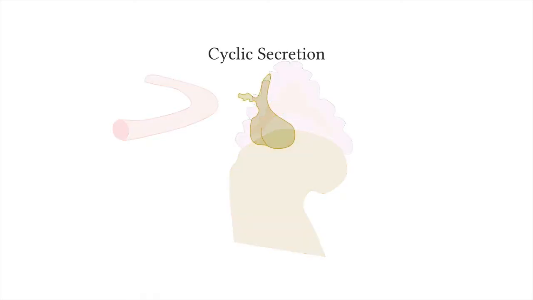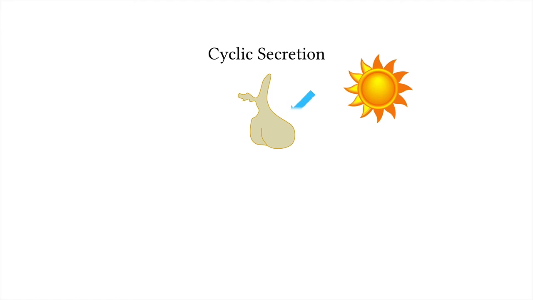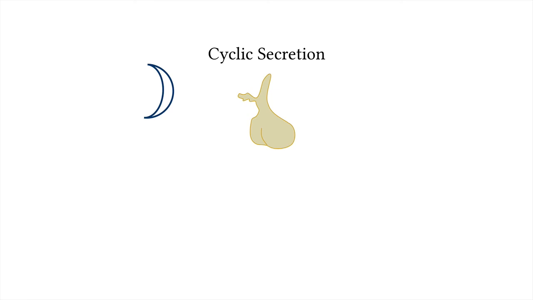The third and final pattern of secretion is cyclic secretion. This is when hormones are secreted on a regular and often predictable cycle of time. A good example of hormones that conform to this pattern of secretion are estrogen and progesterone in women. These hormones are secreted in a monthly cycle, which is called the menstrual cycle.